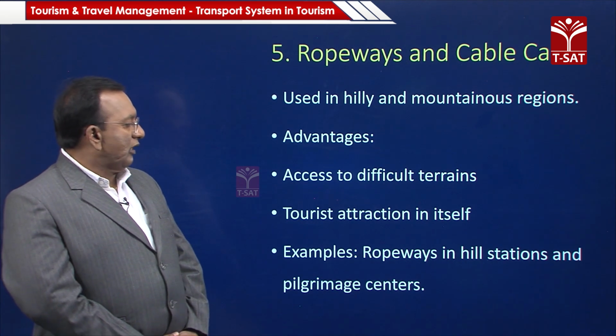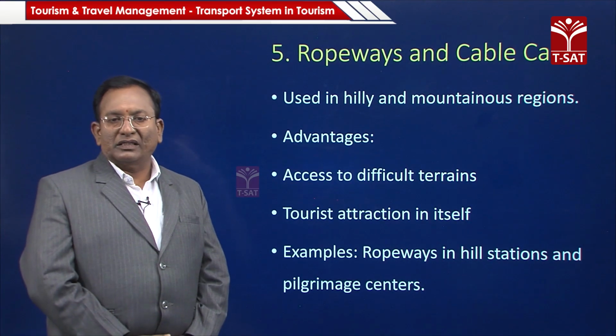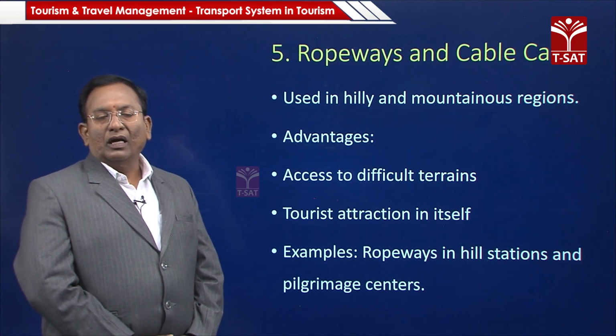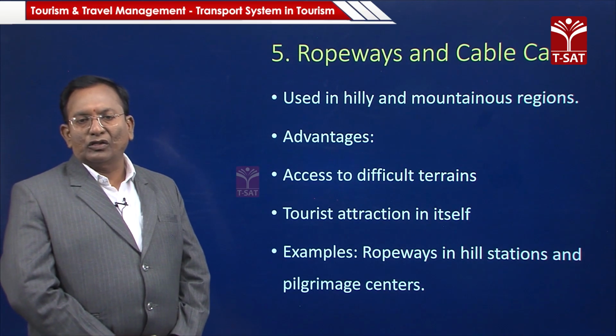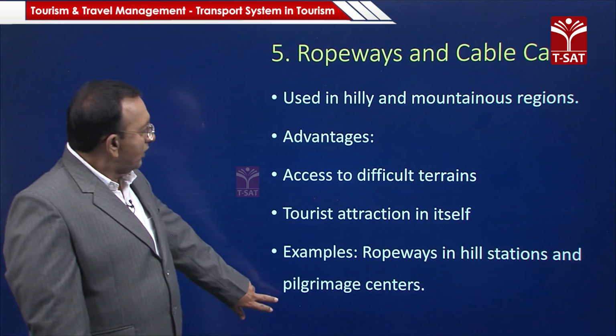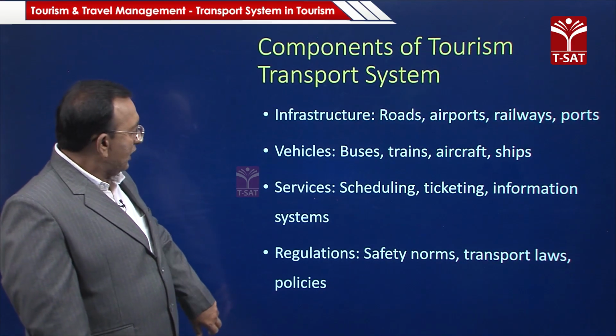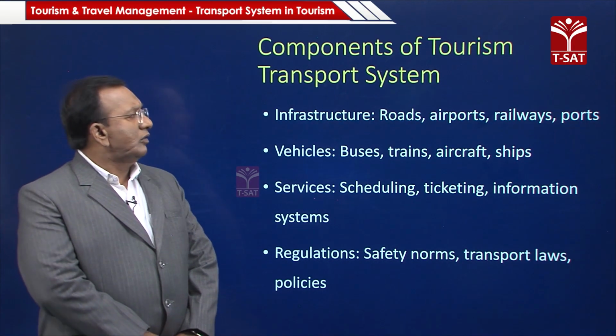For example, the ropeways in hill stations and pilgrimage centers, since most pilgrim tourism is on hills and mountains, can be helpful for them by these ropeways as well as cable cars.